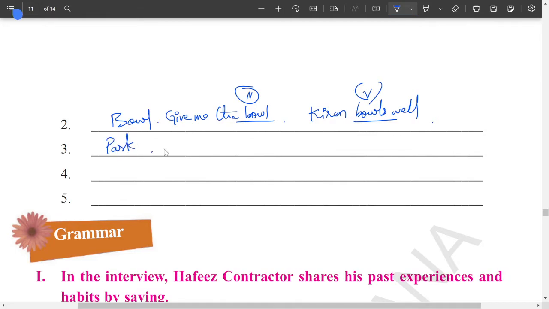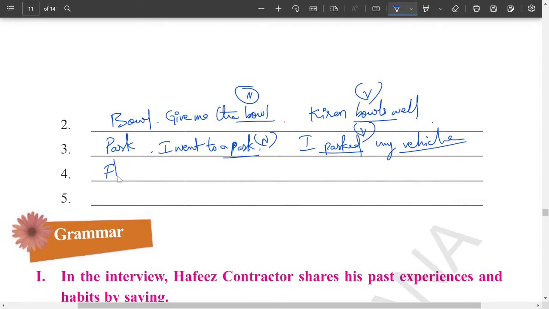Park. I went to a park. Another one, I parked my vehicle. So here this park is a noun, and this parked is a verb.